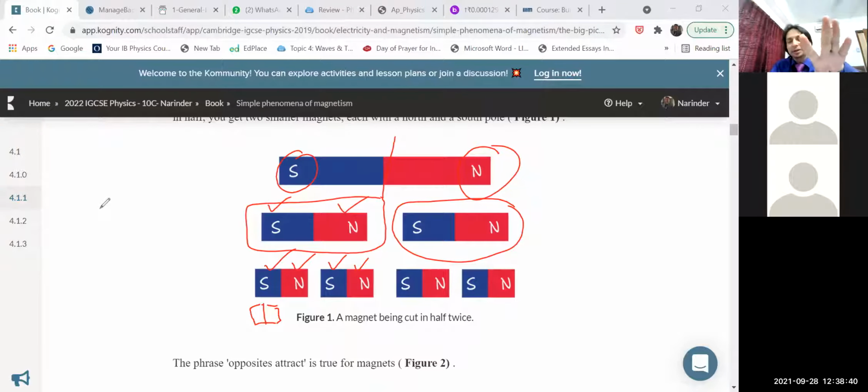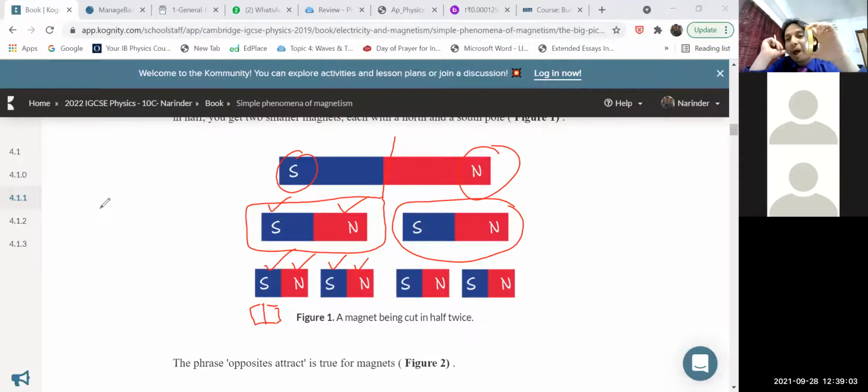Now children, in case of a bar magnet, it is easy to mark that this is the south pole and this is the north pole. But suppose we have a magnet in the shape of a ring, like this. It's a sellotape, but consider it a ring type of magnet.